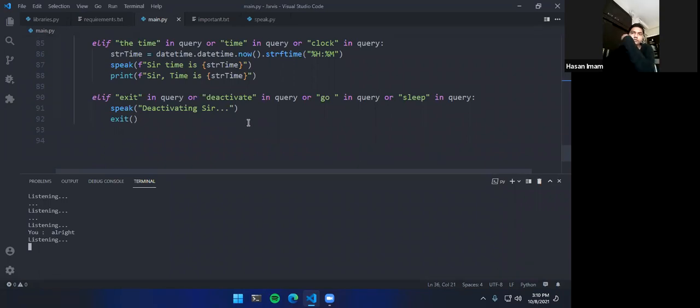It's not picking up, as you can see. So there are issues with my mic. Exit. Deactivating, sir. All right, so you can see how it works. I said exit, it picked up "mic exit," but that's not the issue. Then it says "deactivating, sir," and it exited.